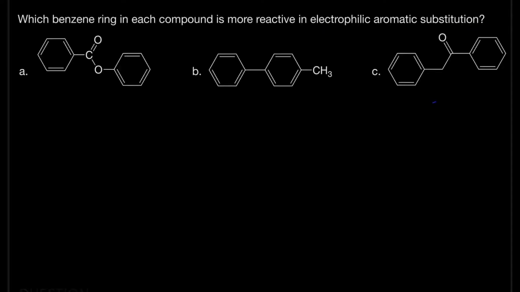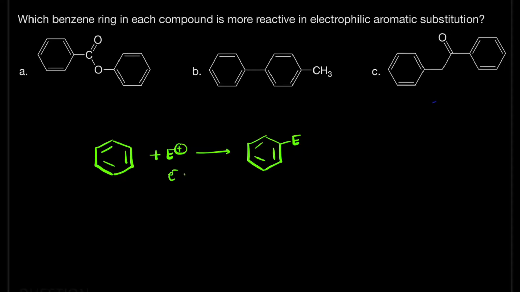We know that in electrophilic aromatic substitution, aromatic compounds like benzene will react with the electrophile and form this substituted product. The electrophile is electron deficient, and this benzene ring has a pi bond, which is a good source of electrons. So it is electron rich. That's why the electrophile attacks the benzene ring and forms this substituted product, that is known as electrophilic aromatic